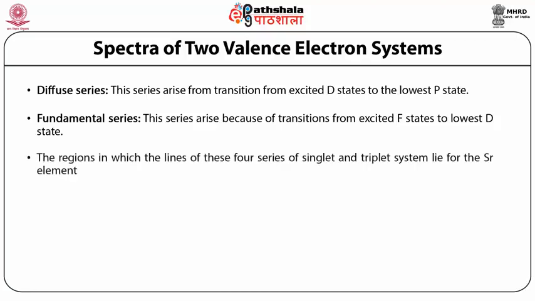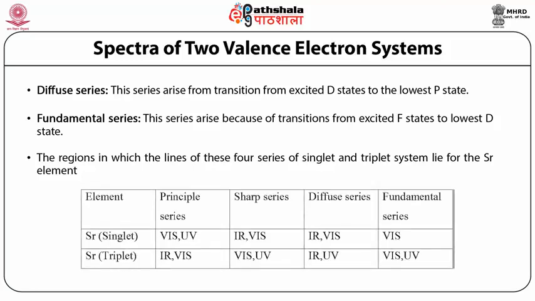The regions in which the lines of these four series of singlet and triplet system lie for the strontium element are summarized in the table. Strontium singlet: the principal series lies in the visible and UV, and the sharp series lies in the infrared and the visible. Same is with the diffuse series and the fundamental series, which lie in the visible region.